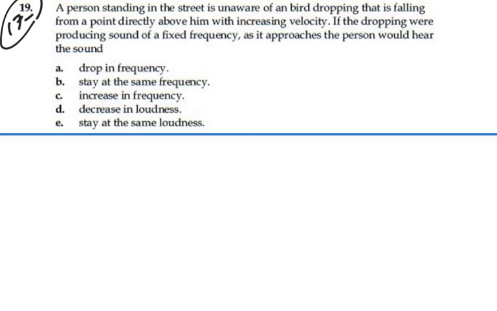Let's say we had a person here, and we have a dropping, and it's falling, but it's actually increasing, so there is an acceleration as it's falling. So that velocity is increasing. That is the velocity of the source. In this case, the velocity of the observer is 0.